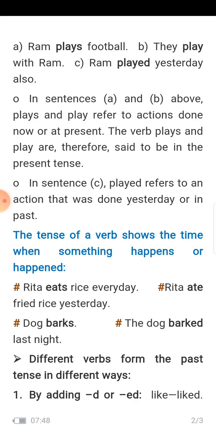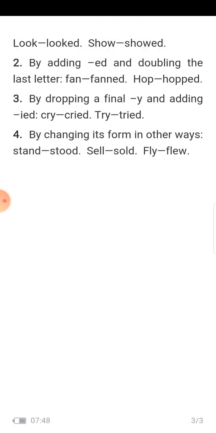By adding d or ed, we can change the verb. Like, liked. Like means present, liked means past. Look, present, looked, past. Show, present, showed, past. By adding ed and doubling the last letter: fan, fanned.